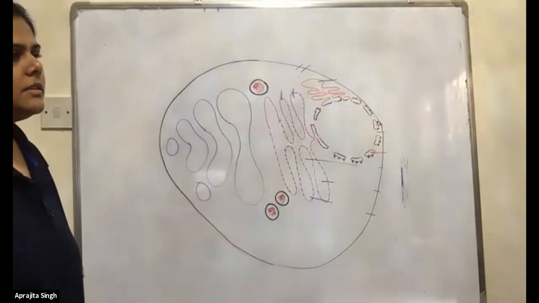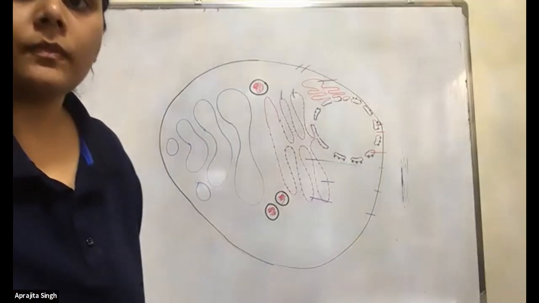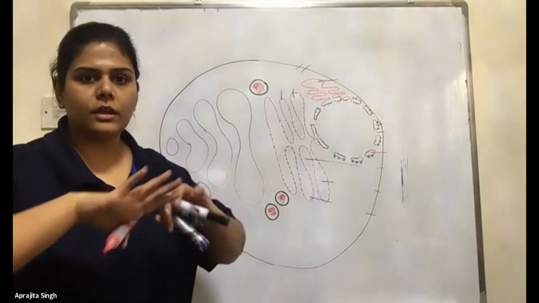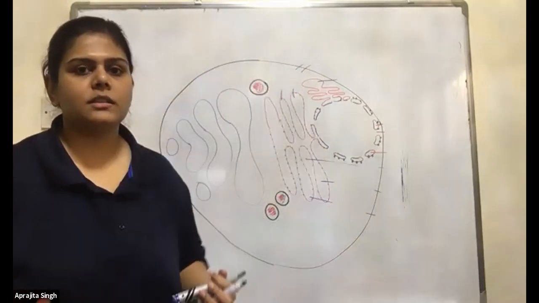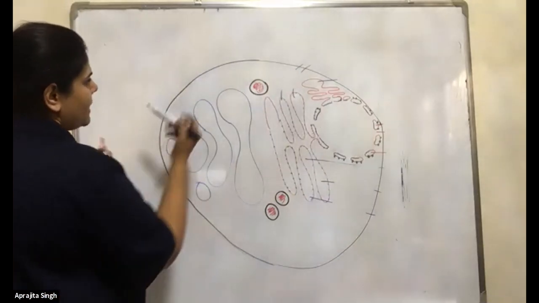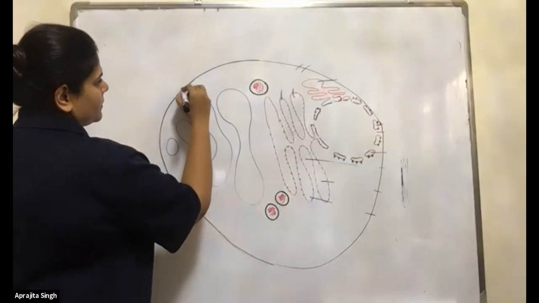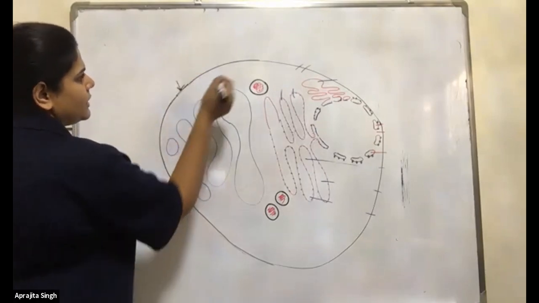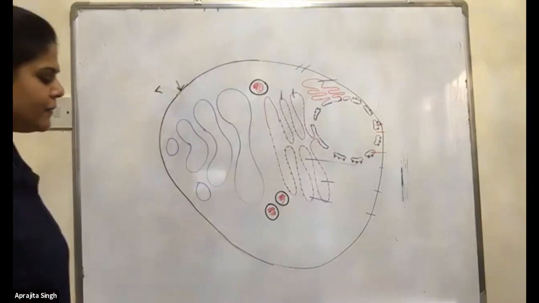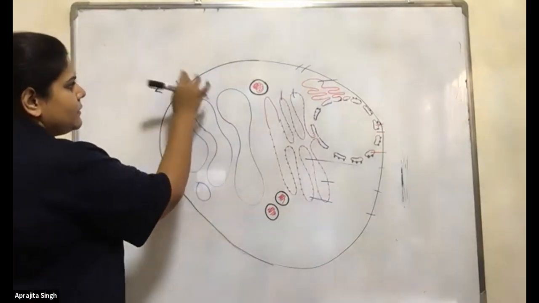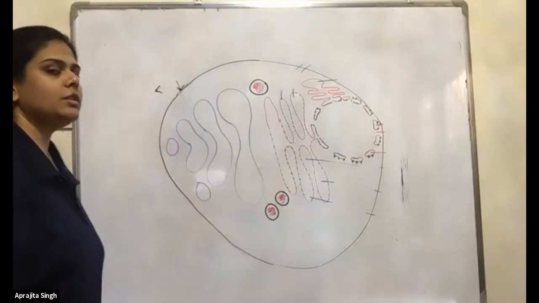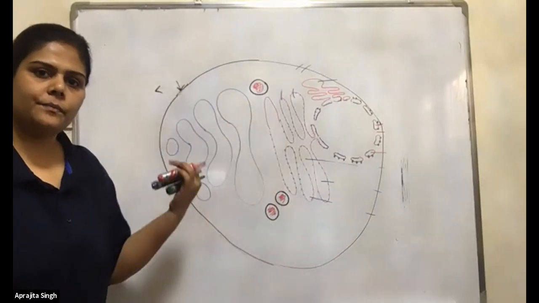These proteins have to be packaged, with very good packaging, because these proteins will go either into the cell membrane or outside the cell. They have two roles. Either they will go in the cell membrane or they will go outside the cell.